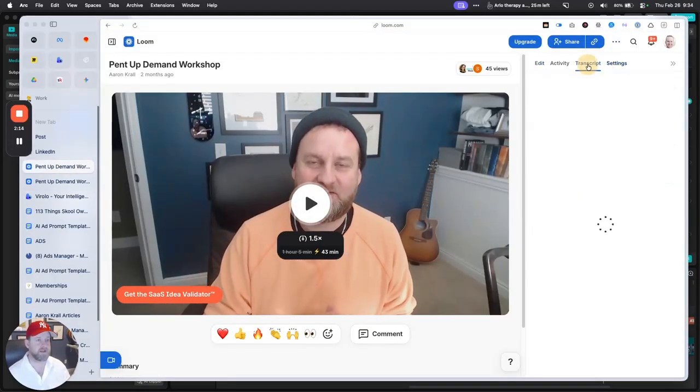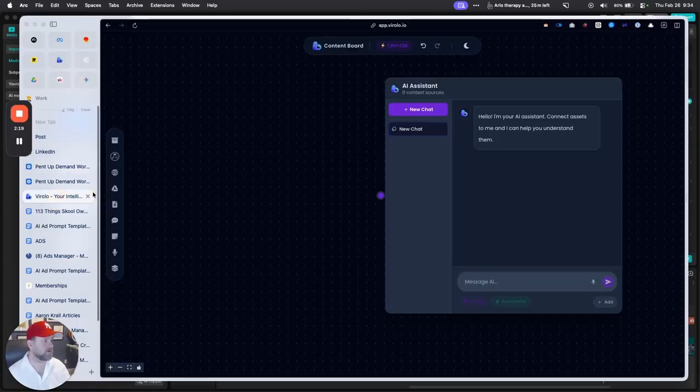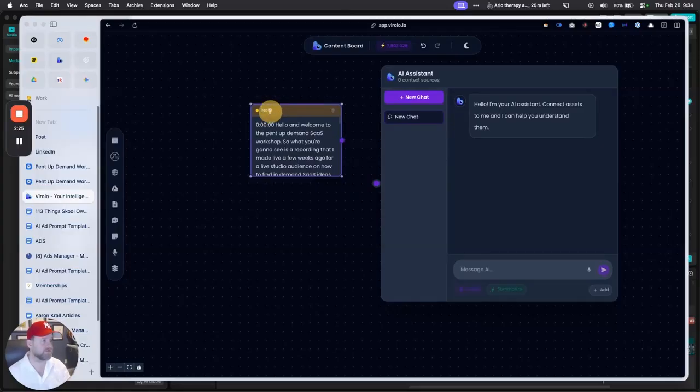Now we are actually adding a Loom integration. So eventually you'll just be able to go into Virolo and paste your Loom link and it'll transcribe it and add it as a source. But here I'm just going to create a note. I'm going to call this the hit.